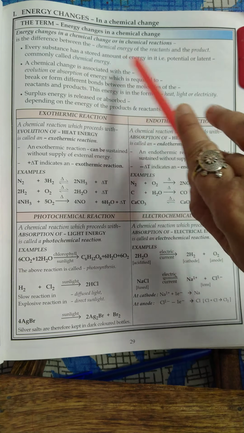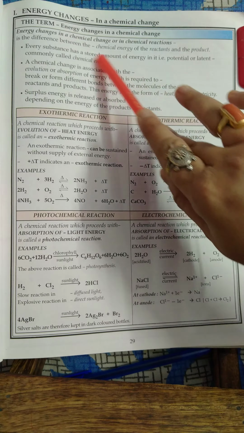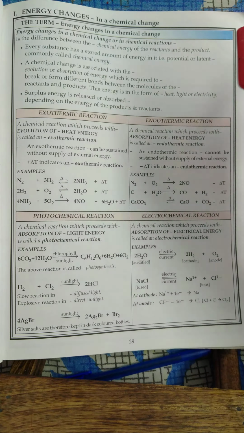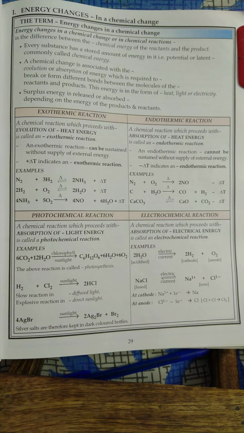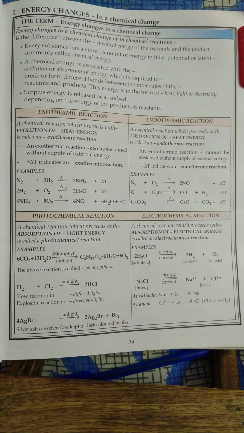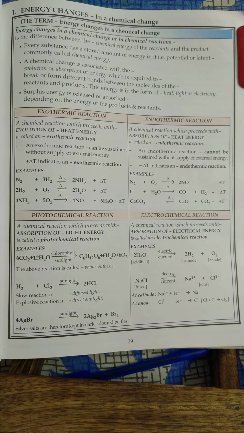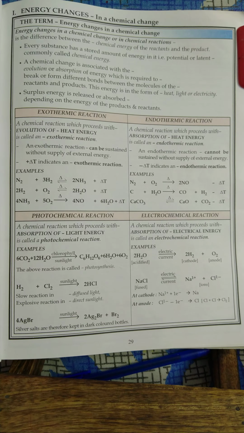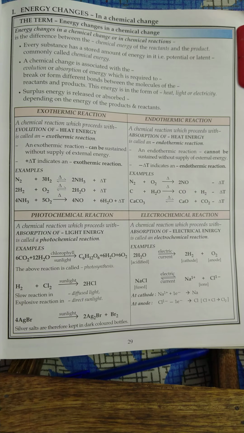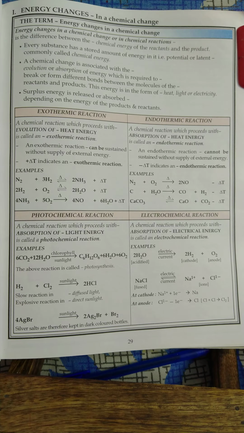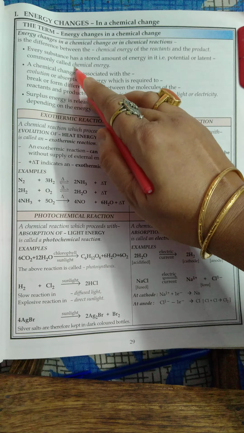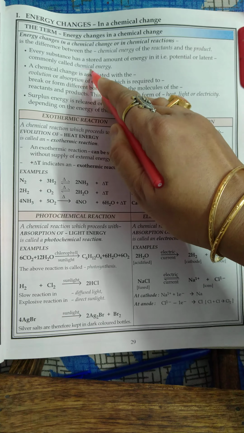Every substance has a stored amount of energy in it, that is potential or latent, commonly called chemical energy. Some amount of energy is associated with each and every substance. Whenever they are ready to react, the reactants, and after formation the products also, are associated with some amount of energy in hidden form. So it is called the latent type of energy, and this energy is called the chemical energy.